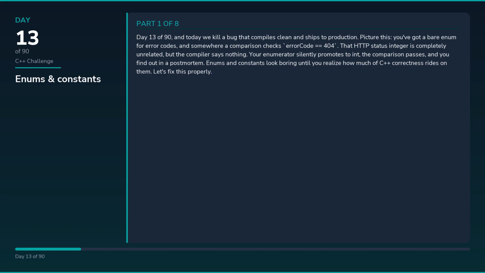Day 13 of 90, and today we kill a bug that compiles clean and ships to production. Picture this: you've got a bare enum for error codes, and somewhere a comparison checks error code equals 404. That HTTP status integer is completely unrelated, but the compiler says nothing. Your enumerator silently promotes to int, the comparison passes, and you find out in a postmortem. Enums and constants look boring until you realize how much of C++ correctness rides on them.